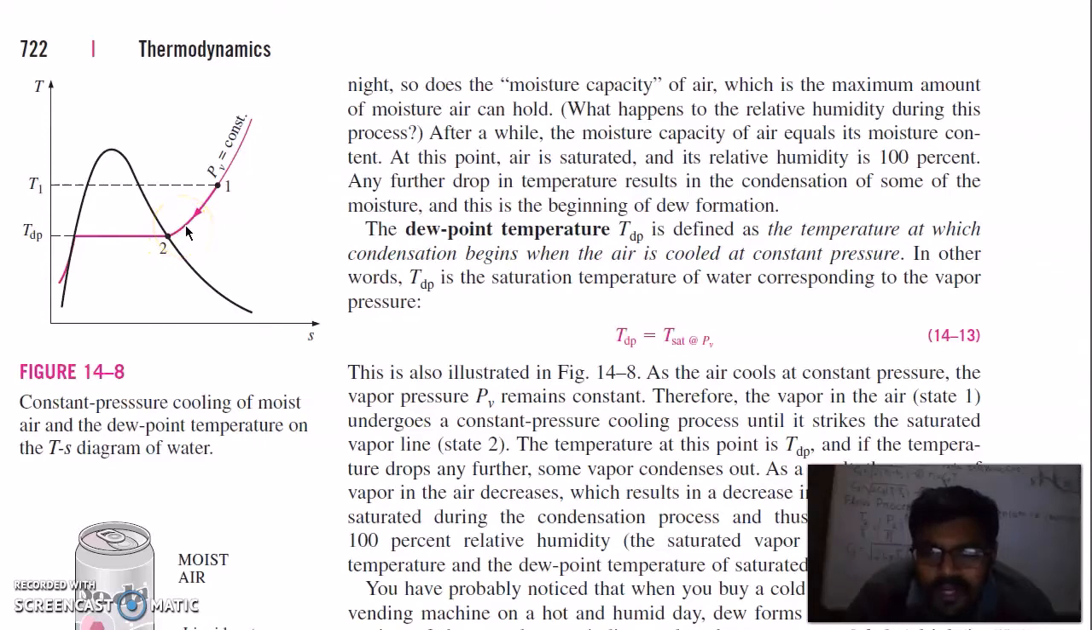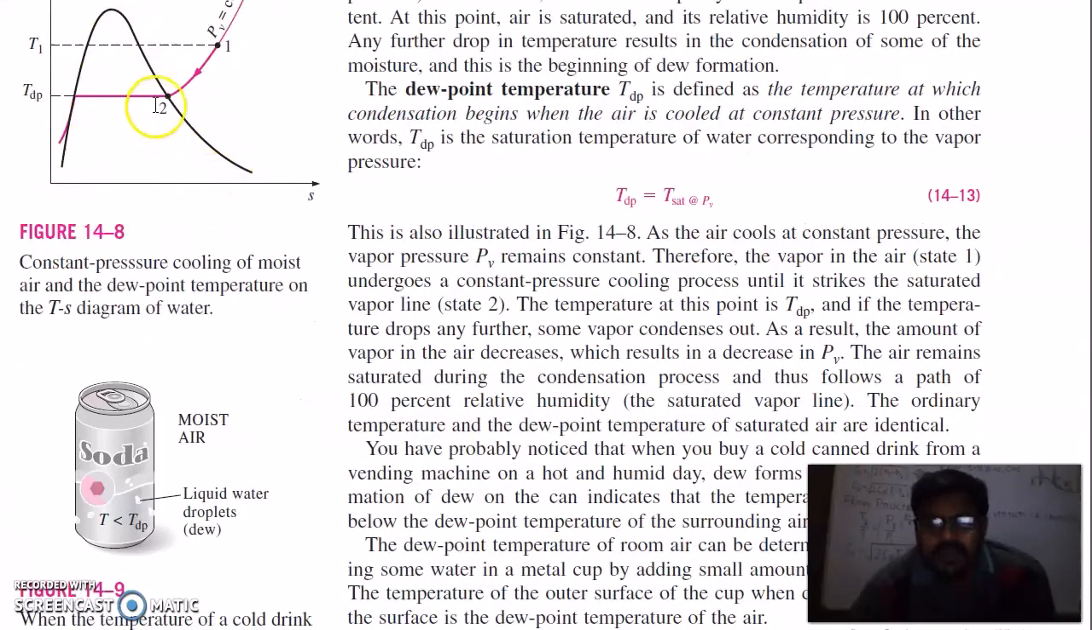In other words, Tdp is the saturation temperature of water corresponding to vapor pressure. So this is your vapor pressure, and Tdp is equal to Tsat corresponding to this pressure. In this T-s diagram, this is also the temperature where condensation starts. Condensation will start here, and the complete moisture will condense at this point.